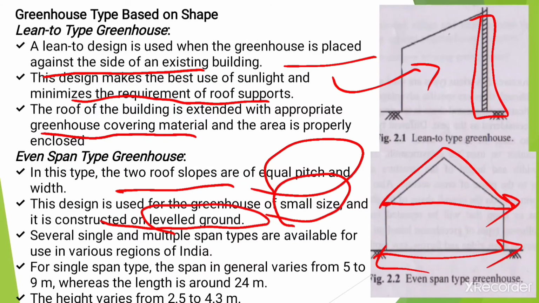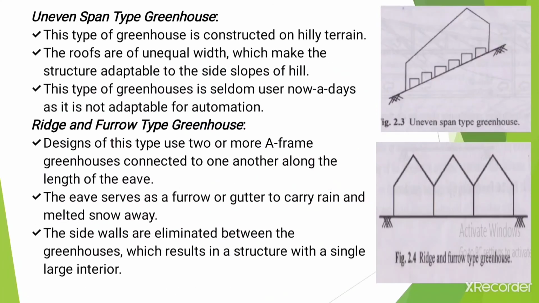Several single and multi-span types are available for use in various regions of India, but for a single span type, the span generally varies from 5 to 9 meters. It means the width of that span is about 5 to 9 meters, whereas the length is around 24 meters, and the height varies from 2.4 to 4.3 meters.